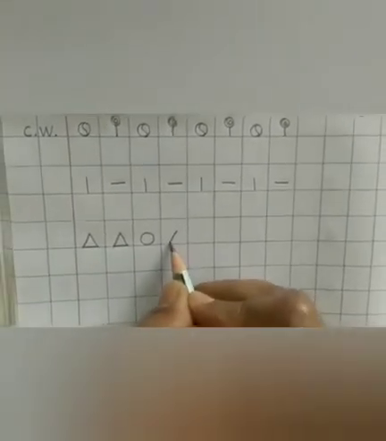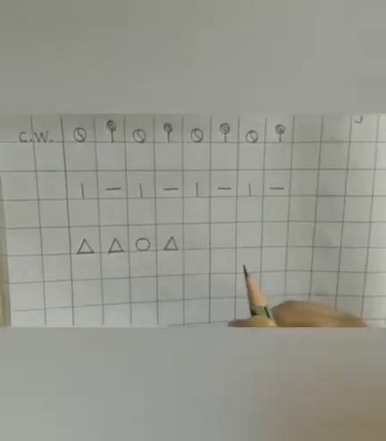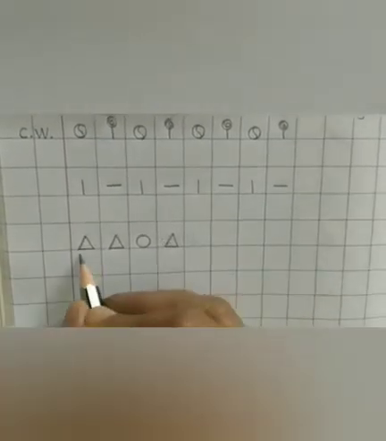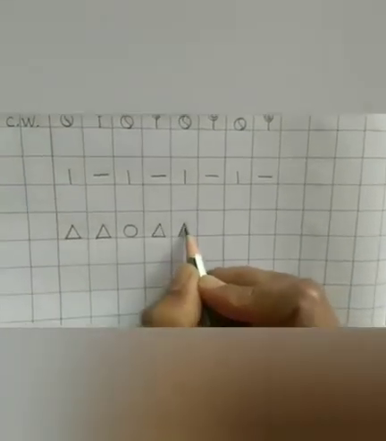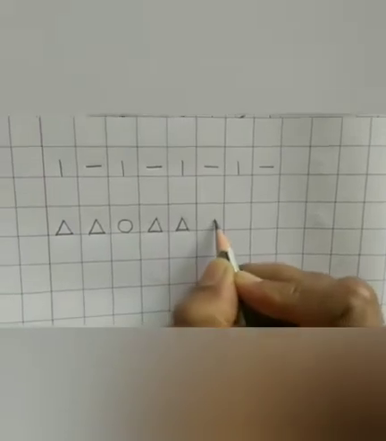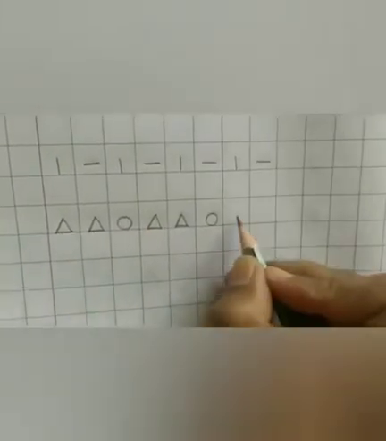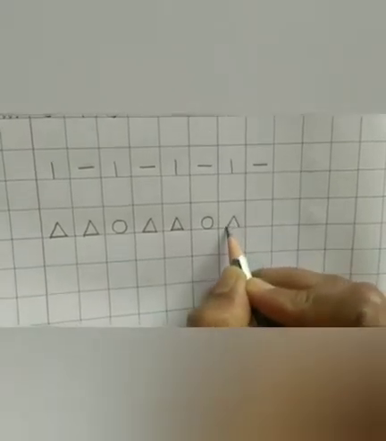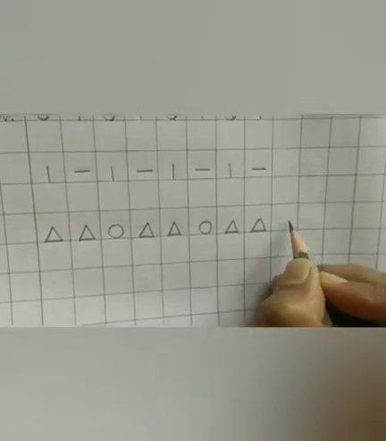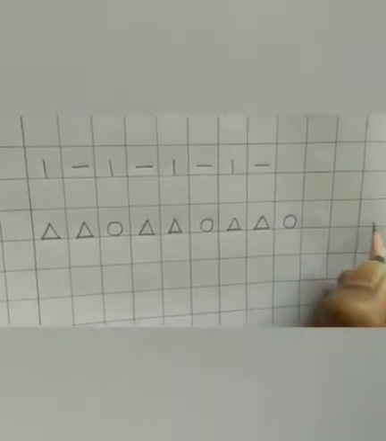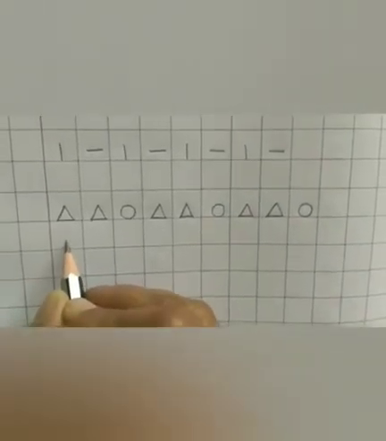Yes, again we have to draw a triangle. Now one triangle or two? Yes, you have to draw two triangles because there are two triangles in the basic pattern. So two triangles, one circle. Now what will be the next? Yes, two triangles and one circle. Same way you have to extend till the end.